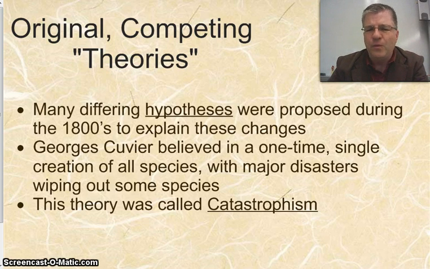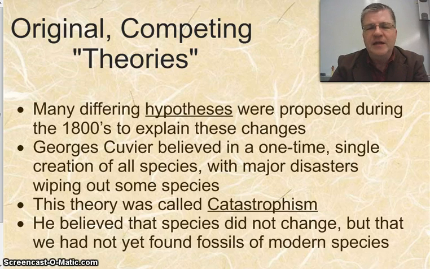Some people feel that maybe wasn't truly the explanation he was given, but Cuvier did definitely have some strong Christian beliefs. And one idea that most people interpret in terms of Cuvier's writings about catastrophism is that he did not believe that species changed. So if you find these older species fossils that look different than modern ones, those are ones he would believe had become extinct. His explanation for why we don't find modern fossils in those deeper layers, things like human fossils mixed in with the dinosaurs, would be just the fact that we hadn't found those yet. If we kept on looking, eventually he felt we would find those.